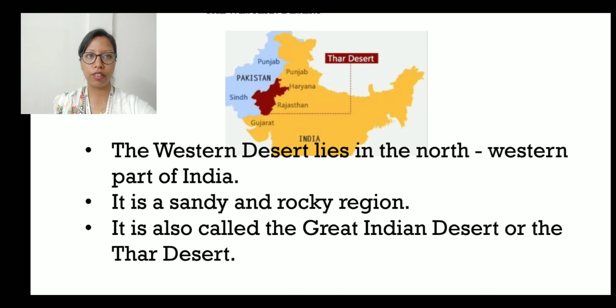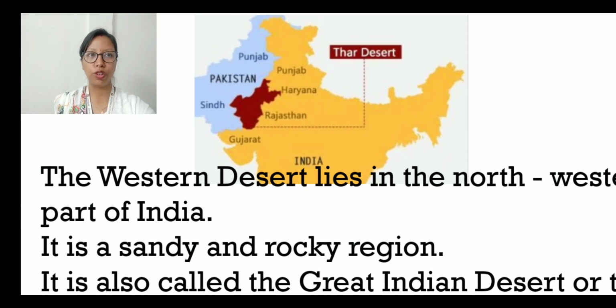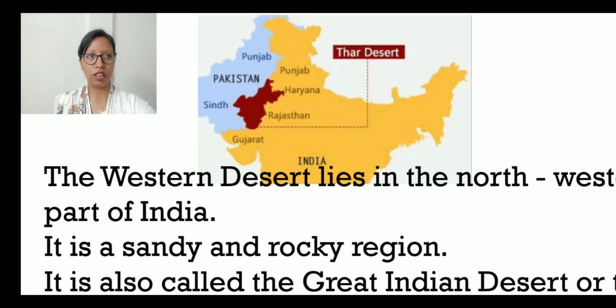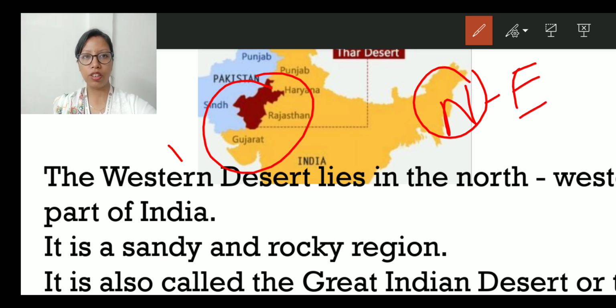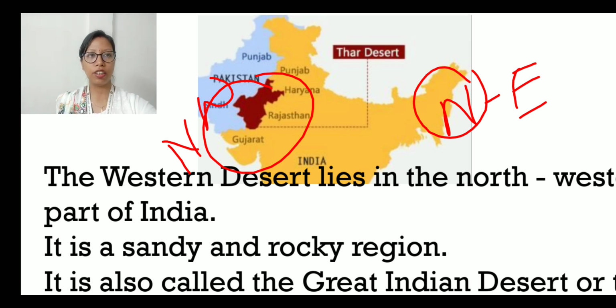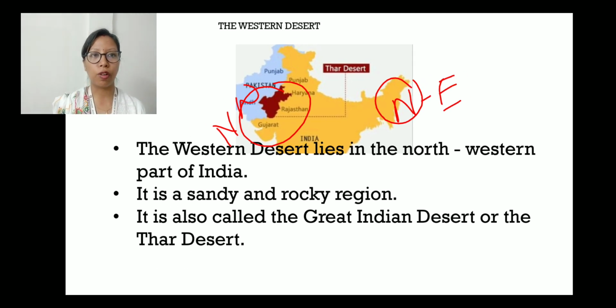As you can see on the screen, this is the map I am going to show you. So this part is the northeast, right? Then this part will be the northwest. So that means it lies in the northwest part of India. Clear? And it is a sandy and rocky region. We already know that desert areas are sandy and in between there are some rocks. And then you have to remember the two names, the Great Indian Desert or the Thar Desert.